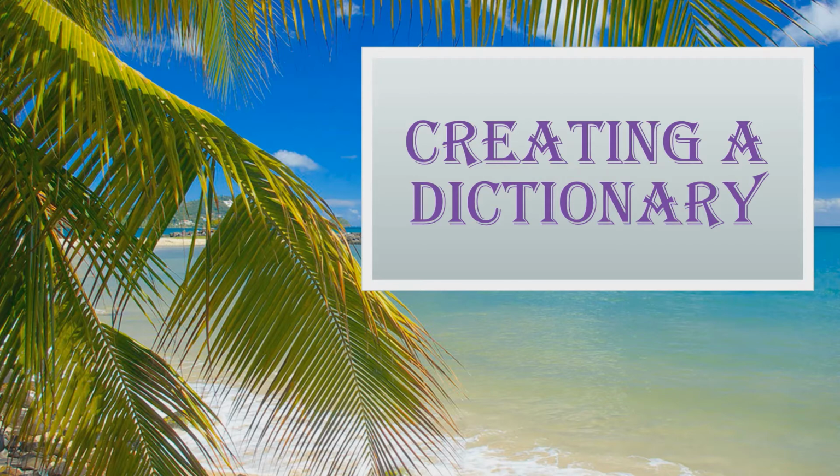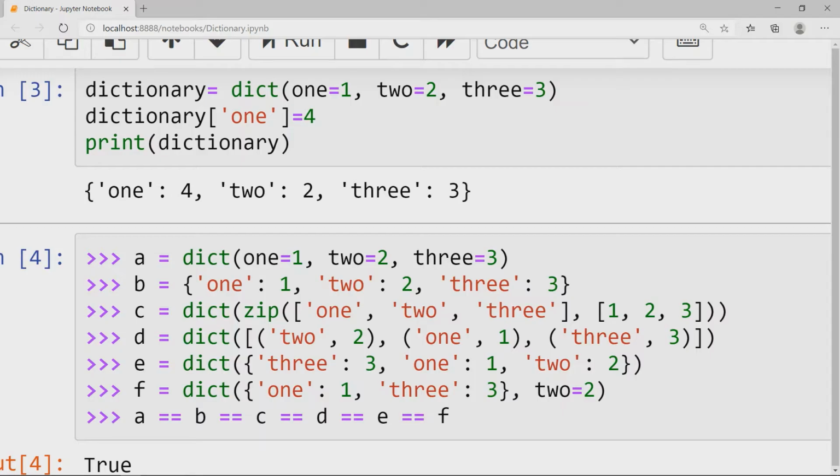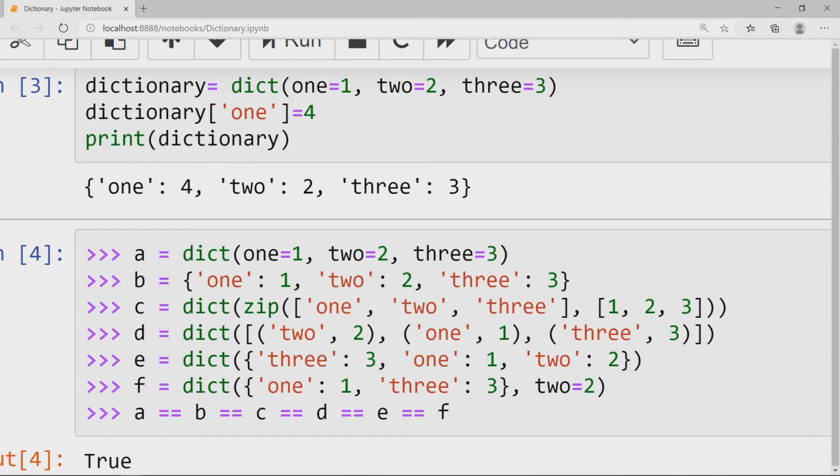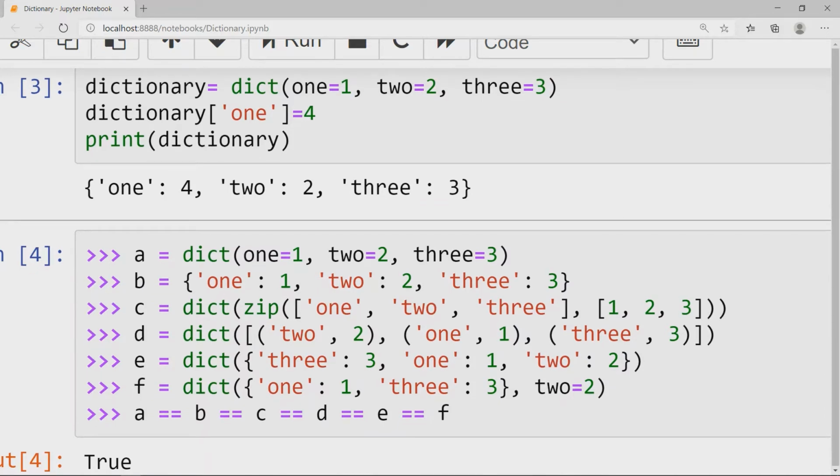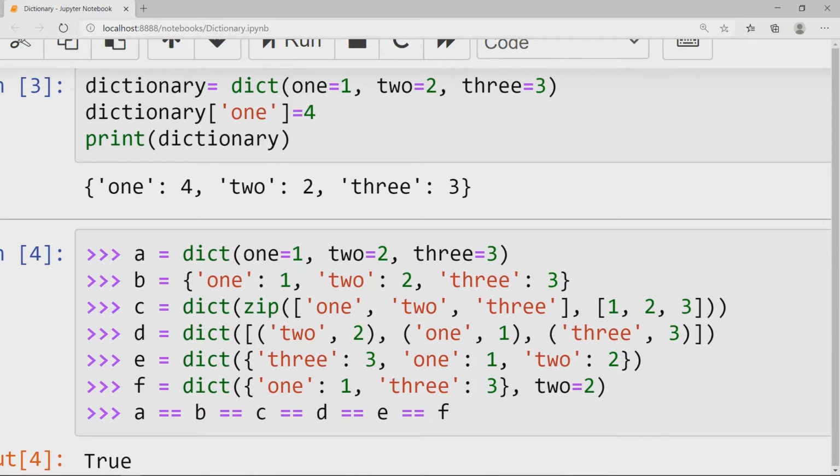If no positional argument is given, an empty dictionary is created. If a positional argument is given and it is a mapping object, a dictionary is created with the same key-value pairs as the mapping object. Otherwise, the positional argument must be an iterable object. Each item in the iterable must itself be an iterable with exactly two objects.